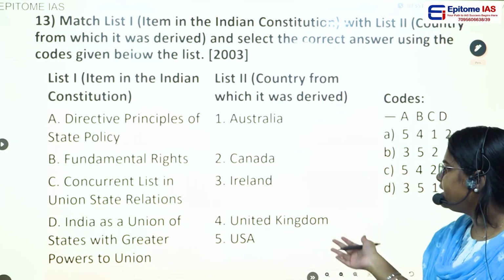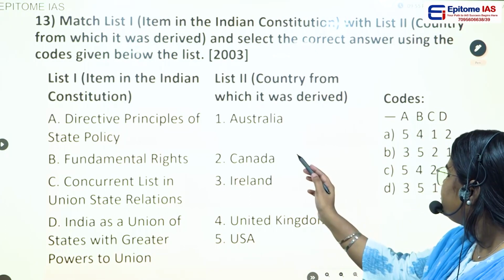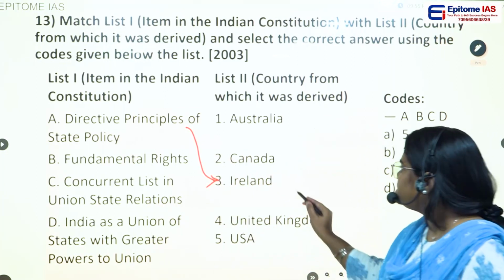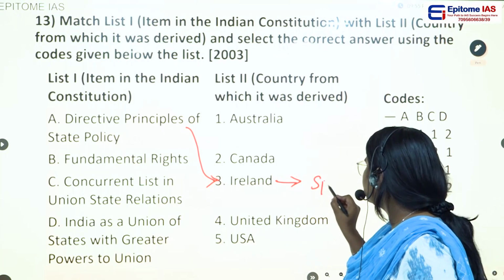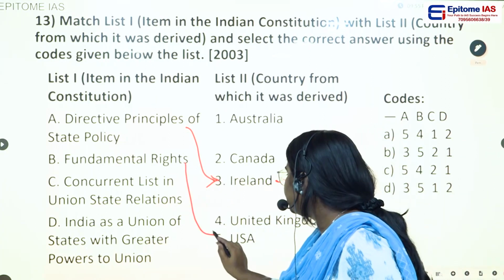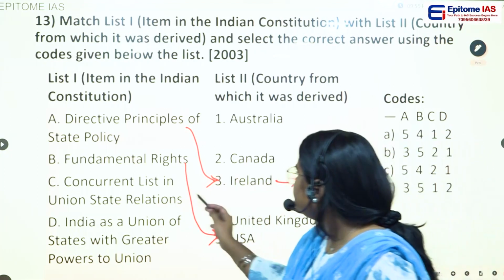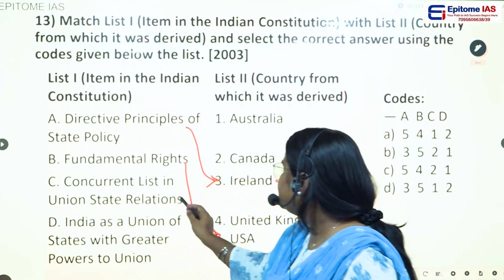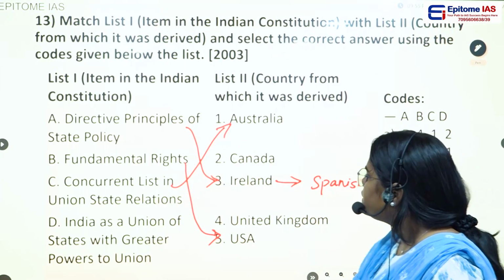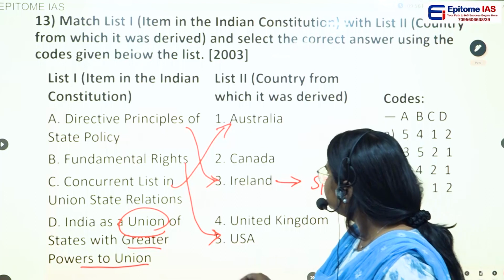Australia, Canada, Ireland, United Kingdom and USA. If you remember, the Directive Principles of State Policy is taken from the Irish Constitution, which in fact took it from the Spanish Constitution. And the fundamental rights, we know that they were taken from the USA, America. Then the concurrent list in the union-state relations has been taken from Australia. And what about India as a union with greater power to the union? This was taken from Canada.